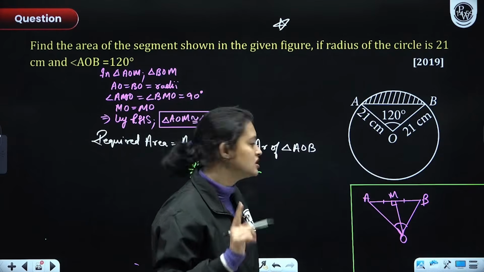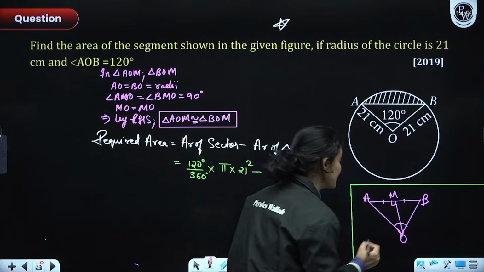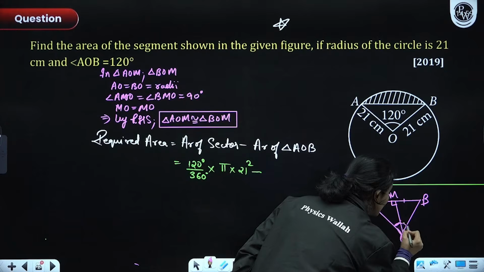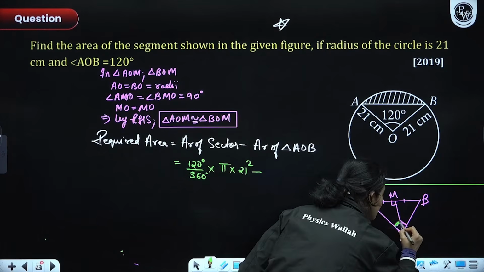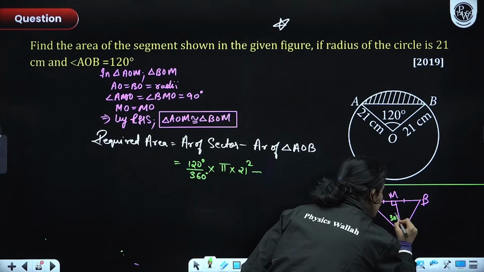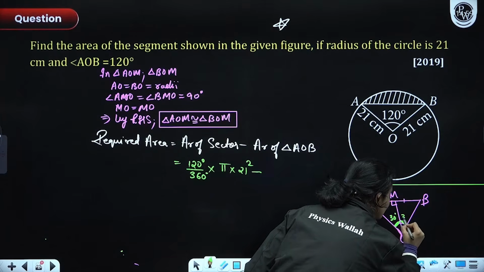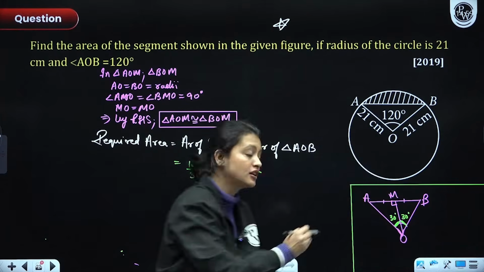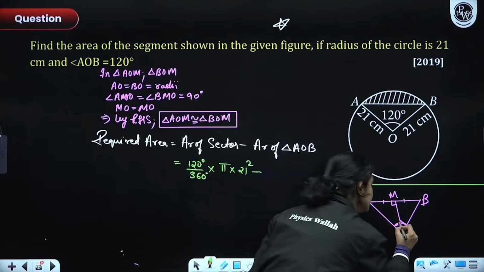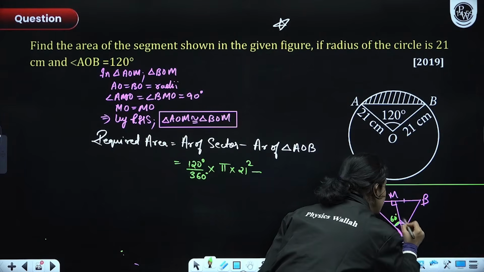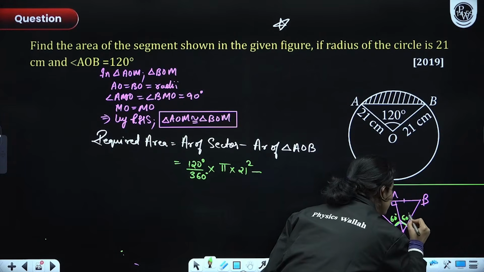Okay, first thing. Second thing, this also tells us that this angle here and this angle here, both of these angles would be equal. This angle here 30 degrees. Similarly, this angle here 30 degrees. Because the entire angle, sorry, my fault guys, 60 degrees each. It was 120, my fault. This angle 60 degrees. This angle 60 degrees.